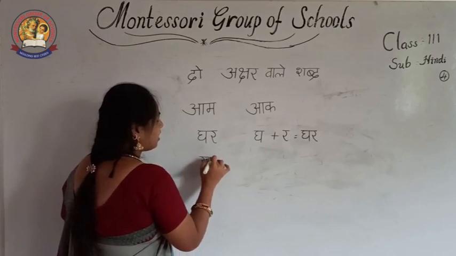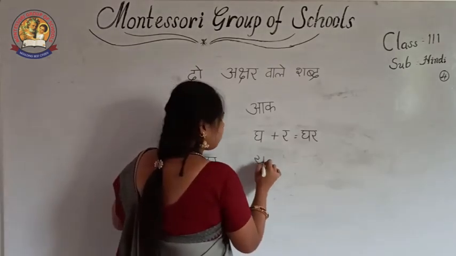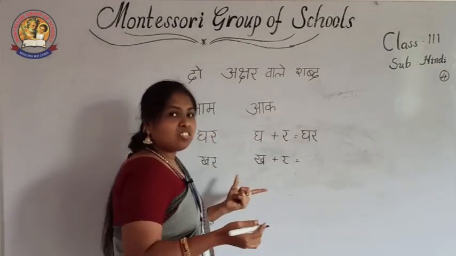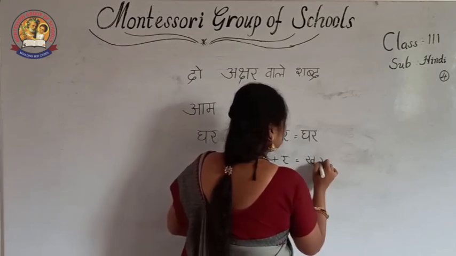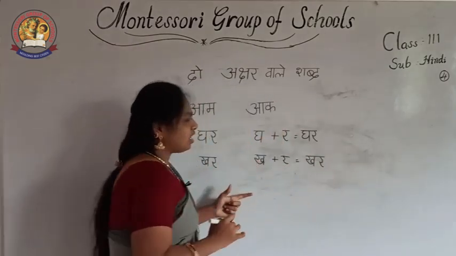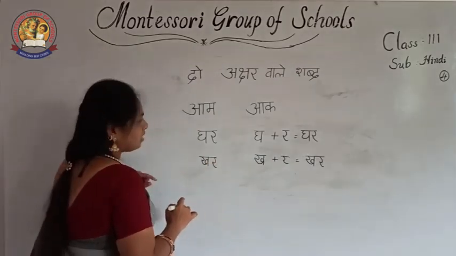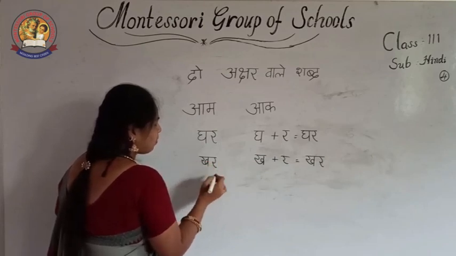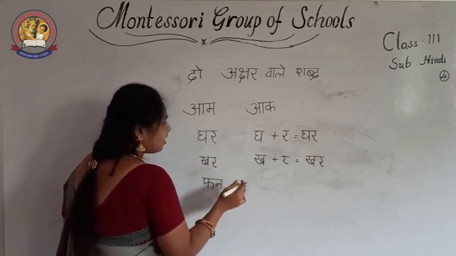The next is the same. Kha and ra. What are the letters in this one? By separating them you can know the letters and the symbol also. Kha, ra, khar. Okay, then next. See, pha and na.